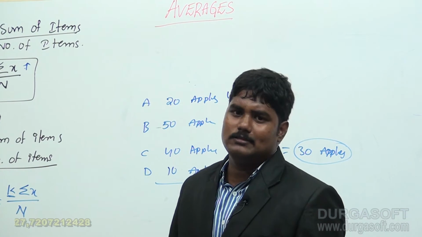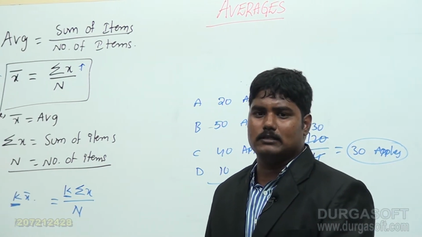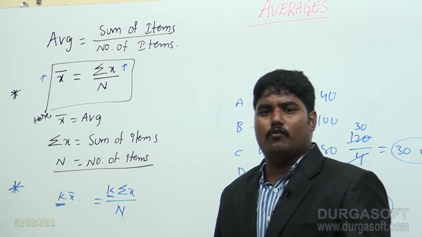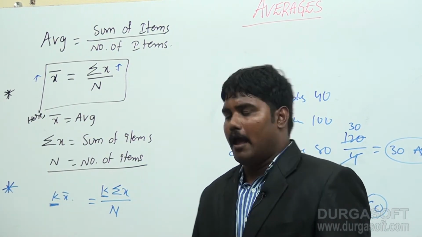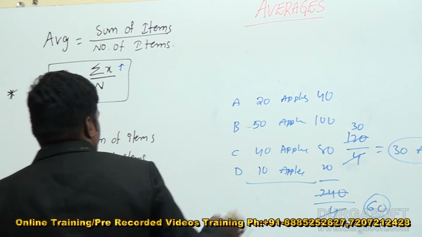If you have 10 apples and want to distribute them to 2 persons, each one gets 5 apples. If you want to distribute them to 5 members, each one gets only 2 apples.